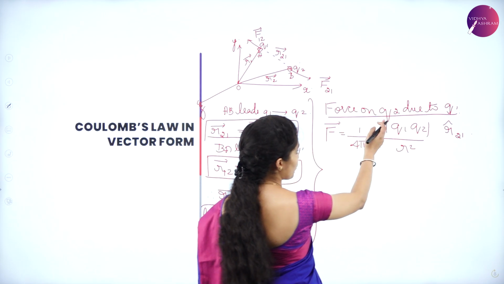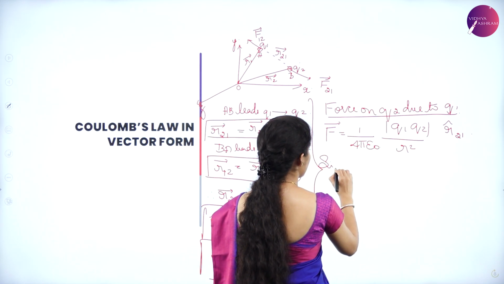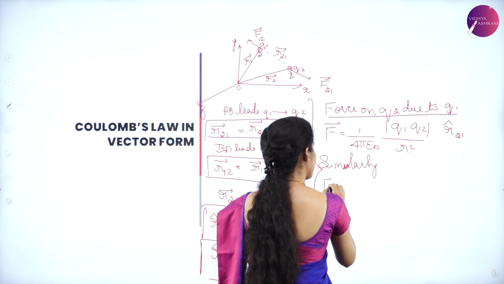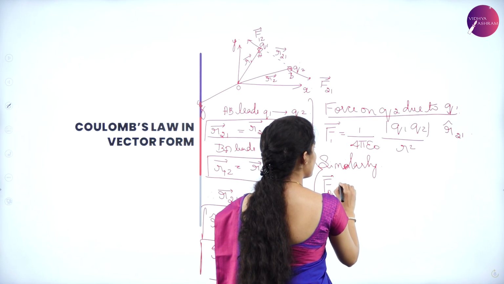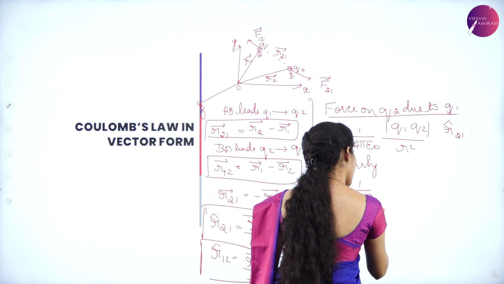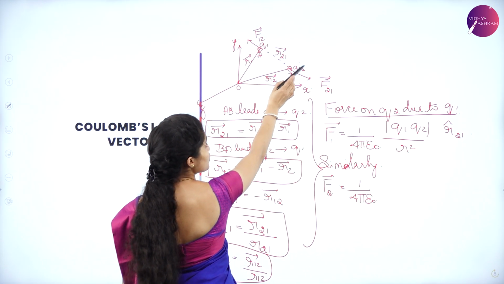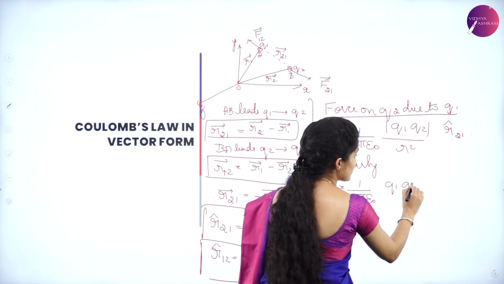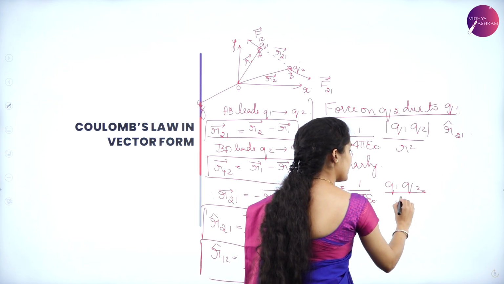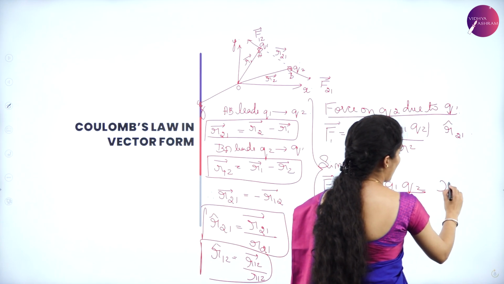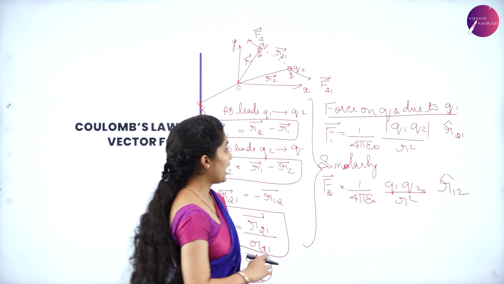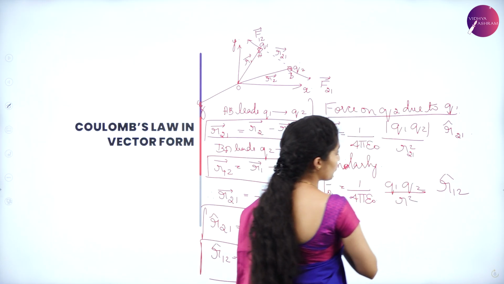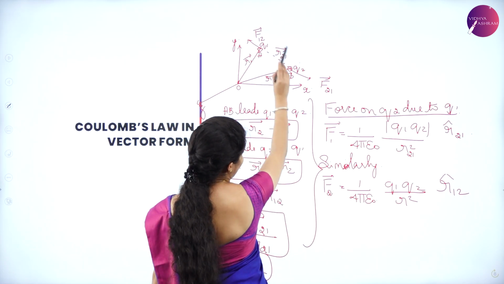So here you have got force on Q2 due to Q1. Similarly, if this is F1 and this is F2, you have got 1 by 4 pi epsilon naught. The force on Q1 due to Q2 can be given as Q1 Q2, since it is a product, I can just write the same thing divided by R square, and here you have R12 cap. So here we have R square and R square. This R square is nothing but R21 square, because it's like Q1 acting upon Q2.